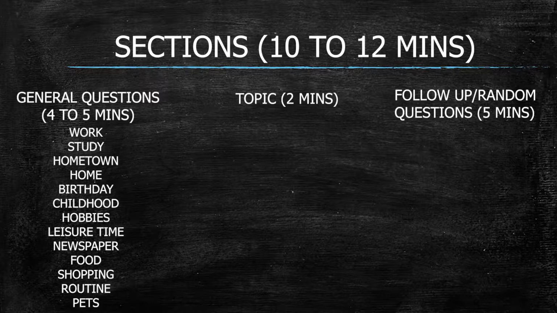Now, the first section is going to be about 5 minutes and you are asked a series of questions. Now, these can be anything from your work, study, your hometown, your home, your birthdays, or anything. So generally what I've heard is that what do you do, where do you work, where do you live, and the technique here is basically you don't have to give a one-word answer or just even a short answer. You have to describe it.